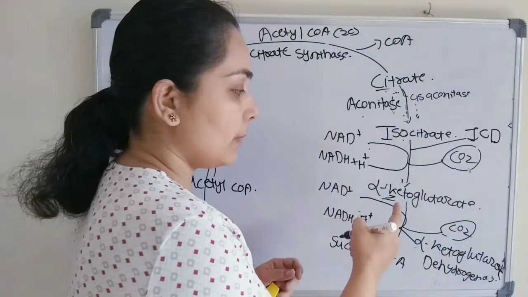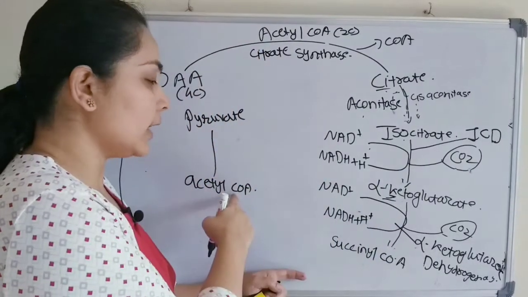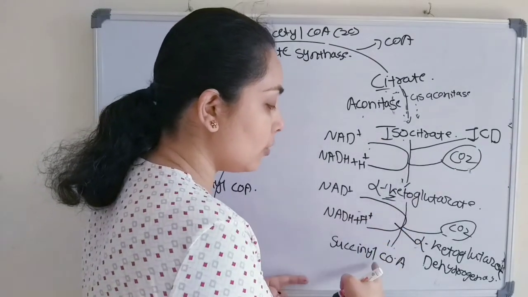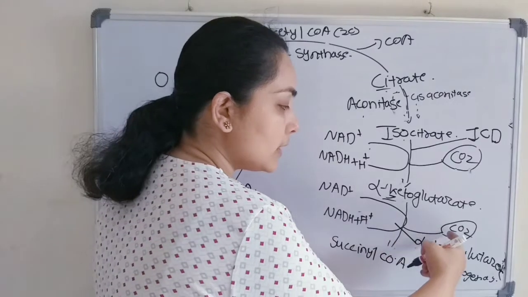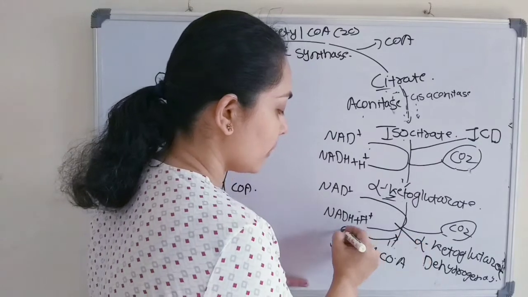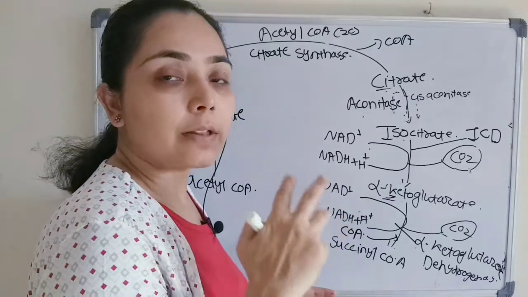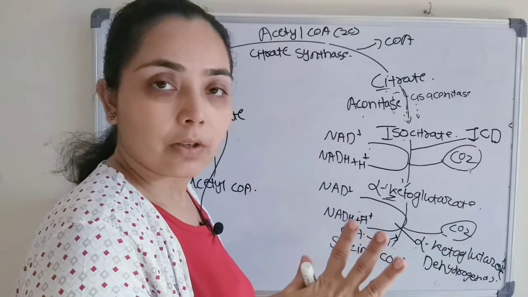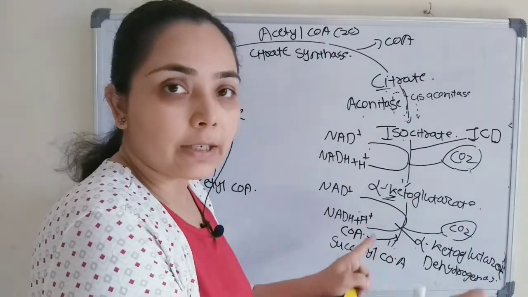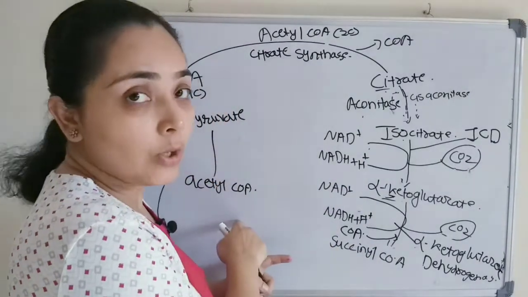that this step involves a multi-enzyme complex for the conversion of pyruvate to acetyl CoA. In the same way, the multi-enzyme complex is involved here for the conversion of alpha-ketoglutarate to succinyl coenzyme A, where first there is a decarboxylation, a dehydrogenation, and there is an addition of coenzyme A also. This step is catalyzed by 3 enzymes and 5 coenzymes. This is extremely important in terms of MCQ. To know the detail of these steps, how these enzymes work, you can watch my previous video of converting pyruvate to acetyl CoA.